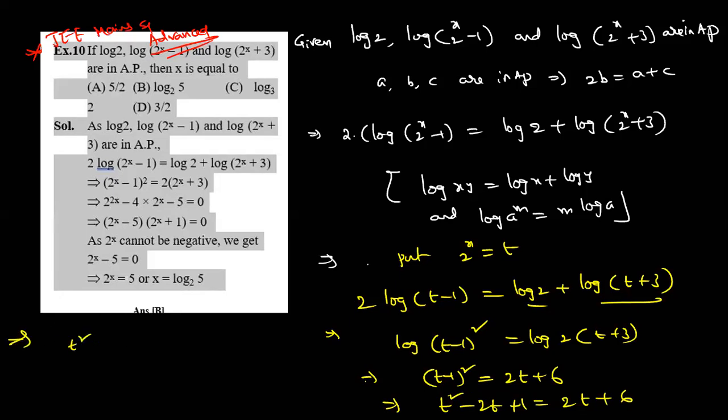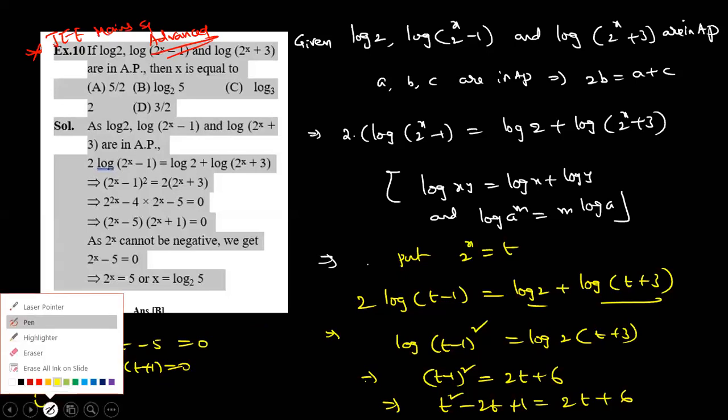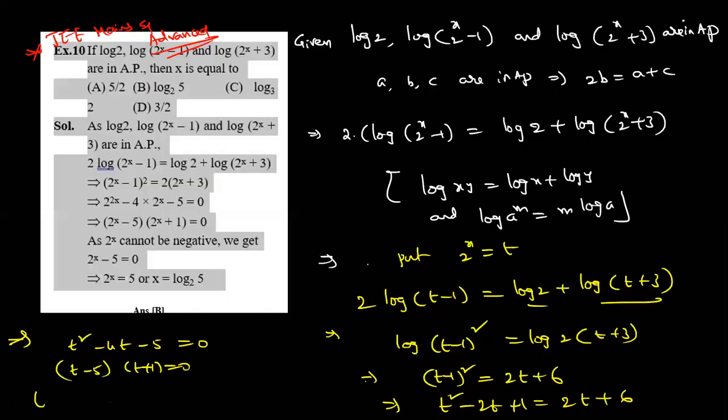So t square, how much coming, dear student? Minus 4t minus 5 is equal to 0. For that, how much coming? T minus 5, t plus 1 is equal to 0. T is equal to minus 1 is not possible. Why? Because 2 power x is equal to minus 1 is not possible.